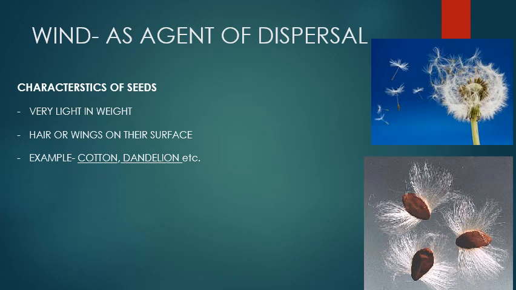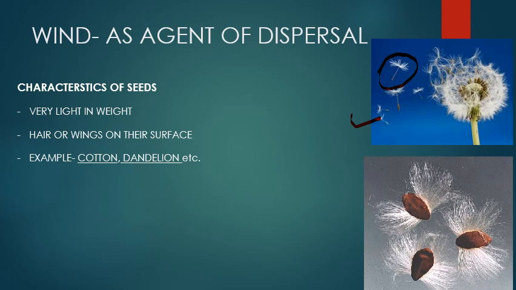So we are going to study the agent of dispersal, wind. The characteristics of seeds which get dispersed by means of wind are that they are very light in weight so that they can fly easily, and they have hair or wings on their surface. Examples of such seeds are the seeds of cotton and dandelion. You can see from the picture, in the first picture, these are the seeds of dandelion, and they look like a parachute and they are flying.